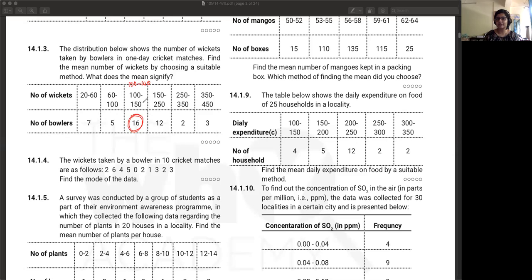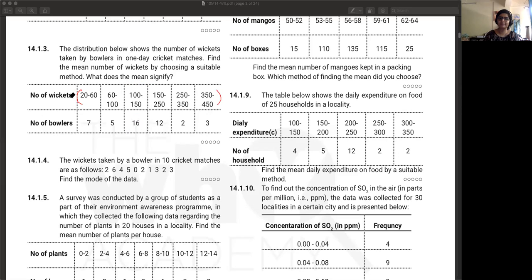Like 140 150 ke beech mein there may be only one bowler, it may be 10 bowlers, it may be 7 bowlers. That particular information we don't have. We don't know how to split this into the two intervals. So you can't change anything about the intervals themselves, but there is one method of mean that does not depend on your class size. Which method is that?